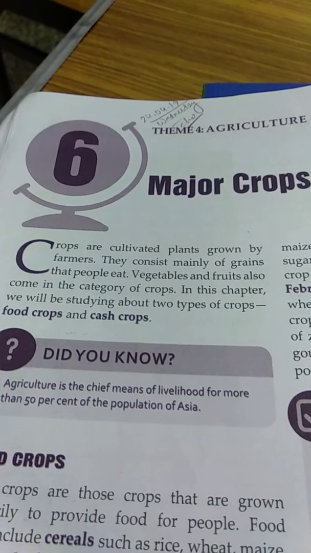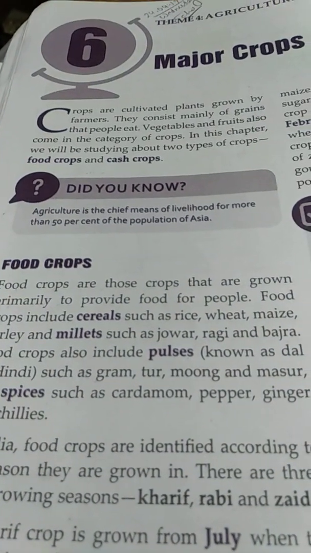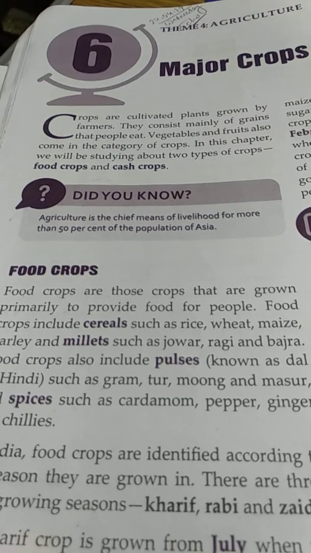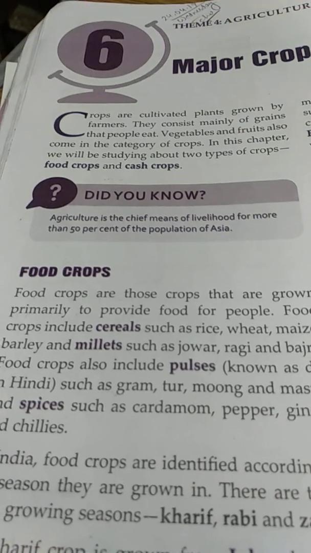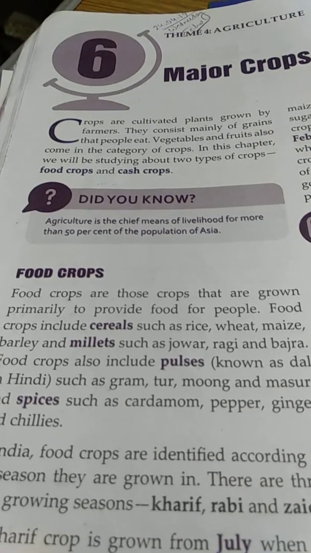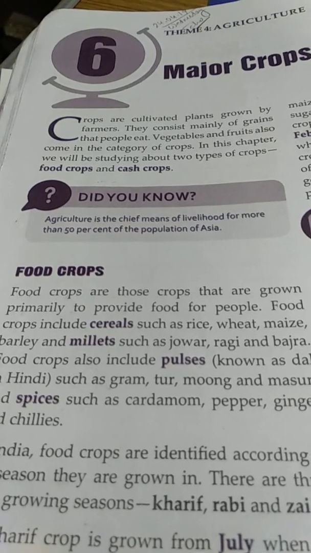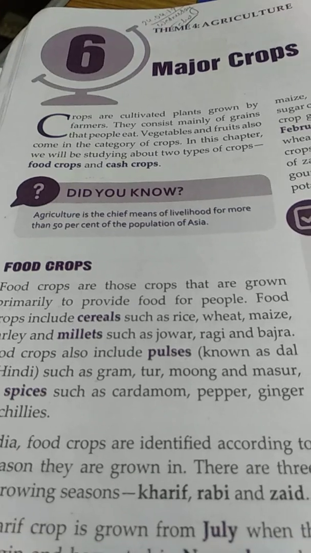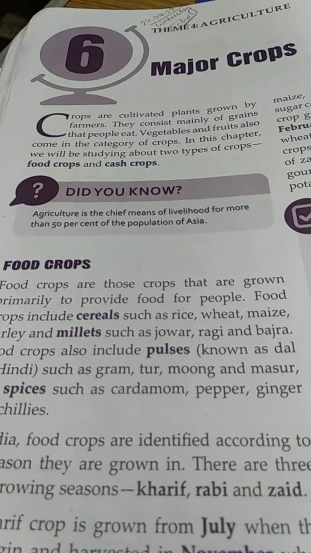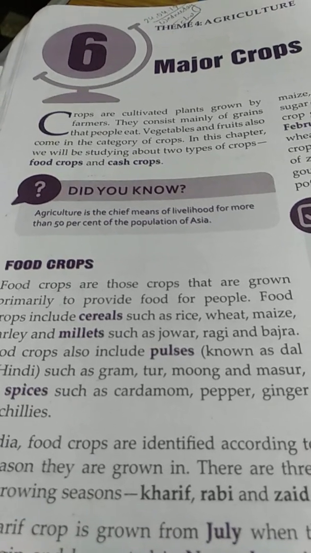Now, what are food crops? Food crops are the crops that are grown for the consumption of people. That means they provide food to the people. Food crops include cereals, millets, pulses, spices, etc. Cereals are rice and wheat, pulses are moong dal, and millets are jowar and bajra.